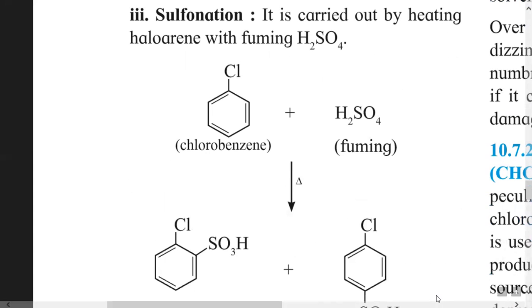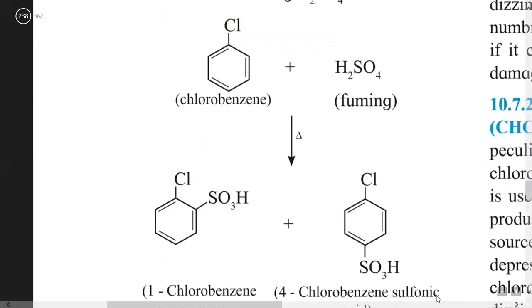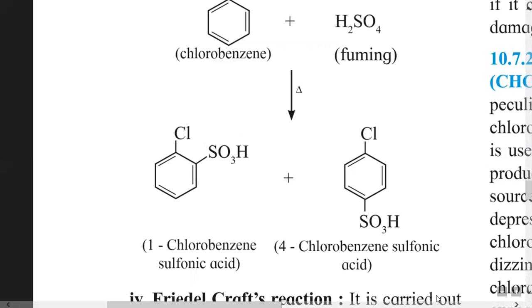Sulfonation means substitution of the sulfonic acid group, and the sulfonic acid group is SO3H. When chlorobenzene is treated with concentrated sulfuric acid, also called fuming sulfuric acid, and heated, we get the sulfonic acid group substituted at the ortho position and at the para position.